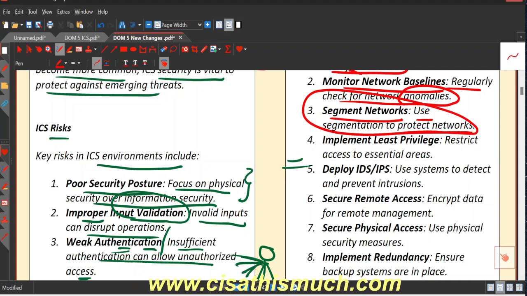They were assuming that just because they have network segmentation, they don't have any risk at all, but that doesn't always work. So you need to have multiple controls so as to bring down your risk to an acceptable level, and one control can never fulfill your needs, right? Then the fourth one: implement least privilege, restrict access to the essential areas. You need to deploy IDS, IPS, use systems to detect and prevent intrusions, secure remote access, encrypt data for remote